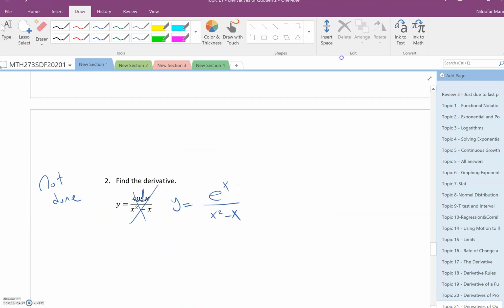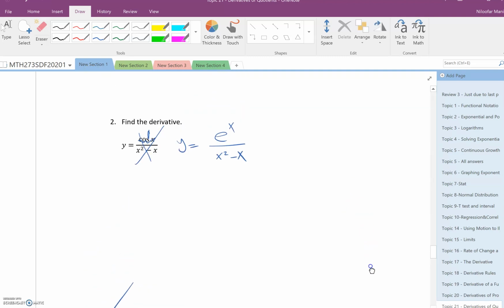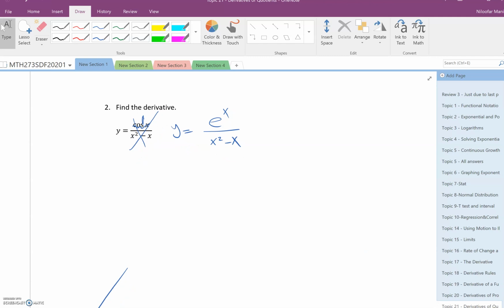We did this, and now we want to do this one. Not done. Okay, so I have to do that. I think for one of our classes this was done, but it's okay, I can do it now. So remember, you have to do the derivative. I changed the question because we didn't learn cosine, so I changed it to this one.